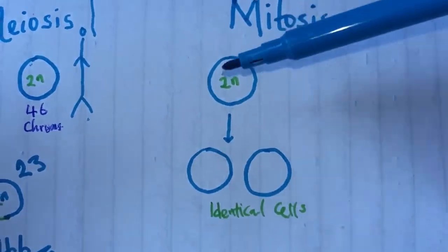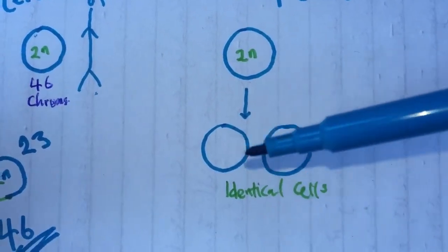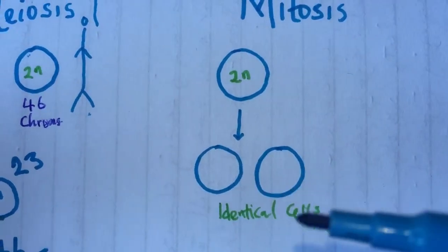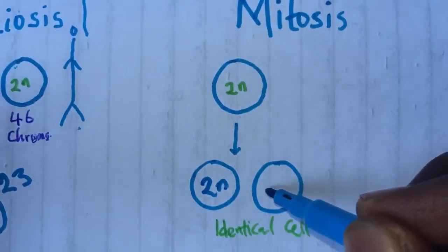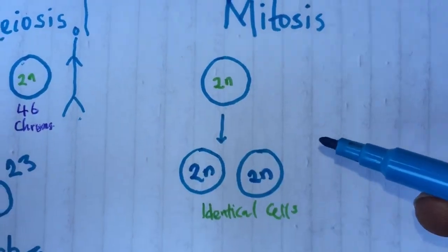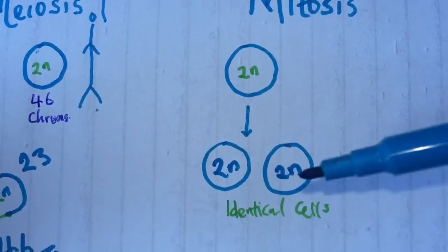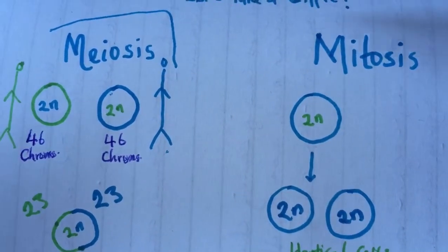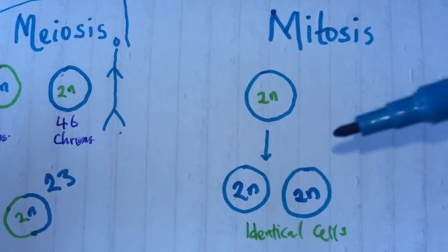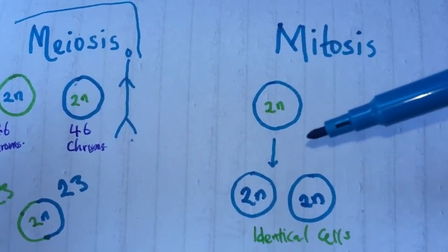Here, what happens is this cell divides itself into two to form two identical cells. So that is what happens in mitosis, in such a way that this cell will be 2n, this cell will also be 2n. So from one diploid cell to two identical diploid cells, 2n, 2n. How does this happen? There's a whole lot of process that happens here that cannot be explained in a short video like this, but in subsequent videos we'll be explaining it. But let me just give you a glimpse.